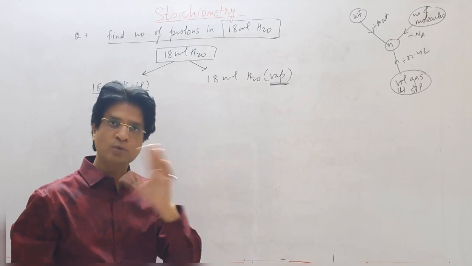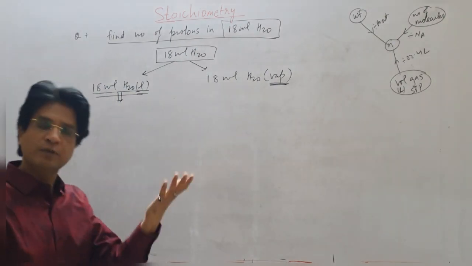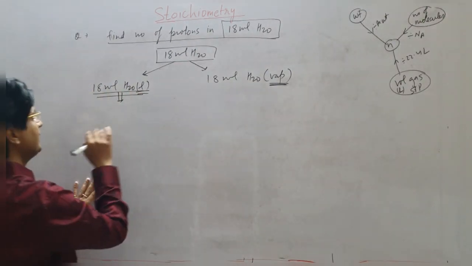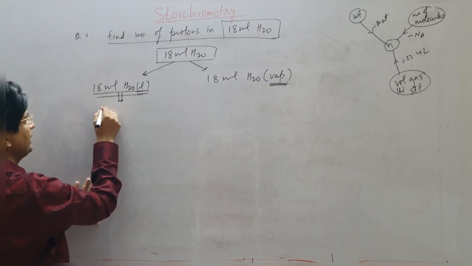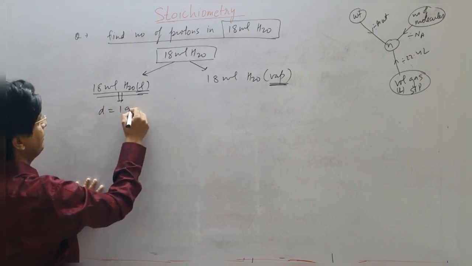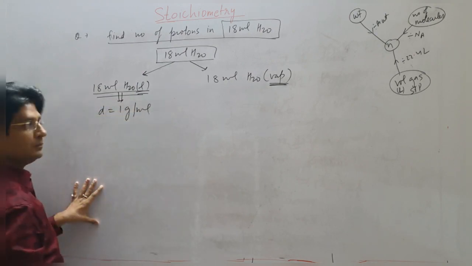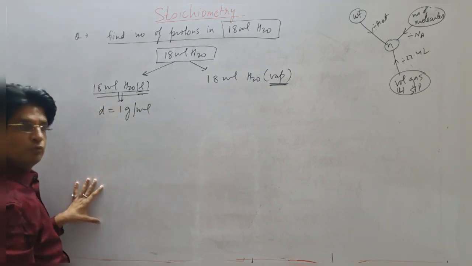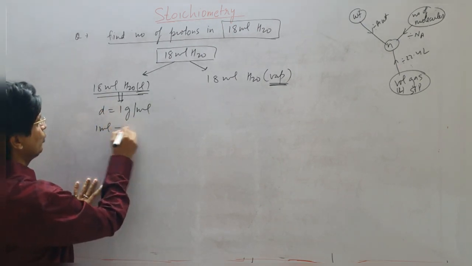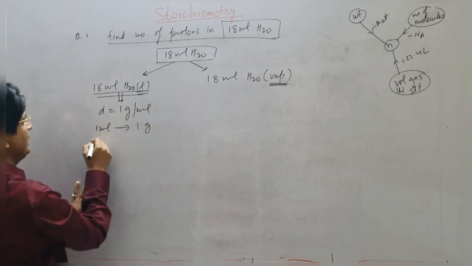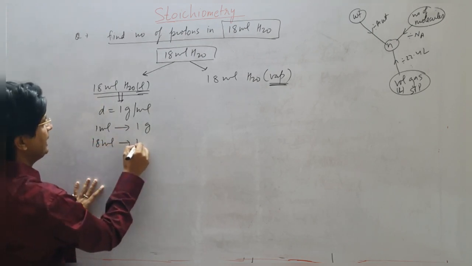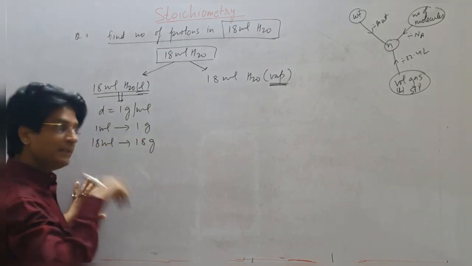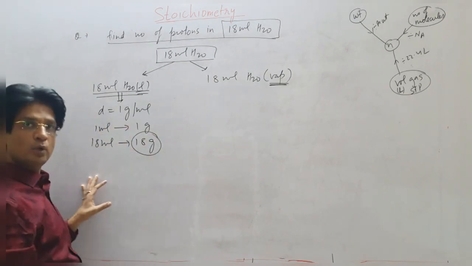It is very well known, so they won't give you, and you have to infer from common sense. They have given you 18 ml of water, so 1 ml will weigh 1 gram, and 18 ml will weigh 18 gram. So indirectly they have given you weight of water.